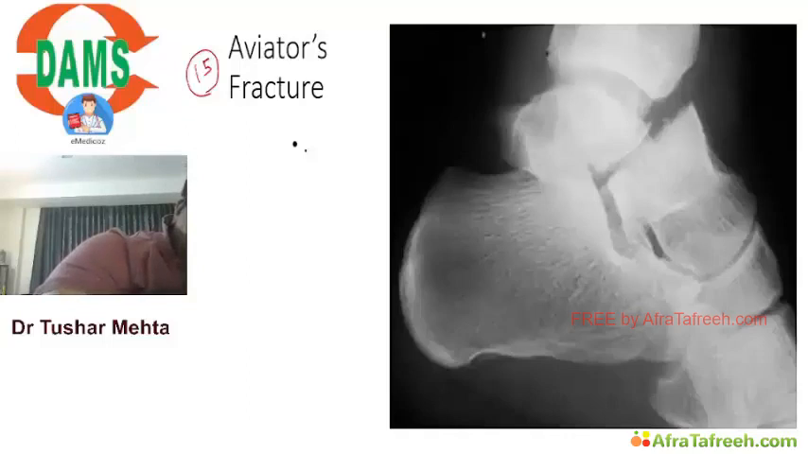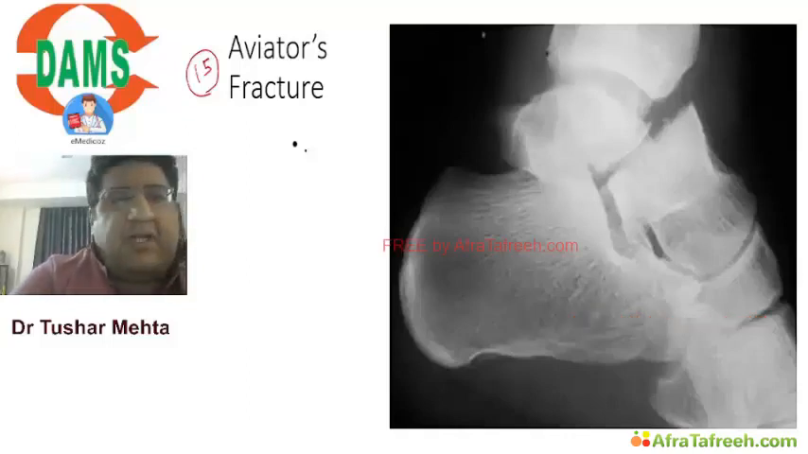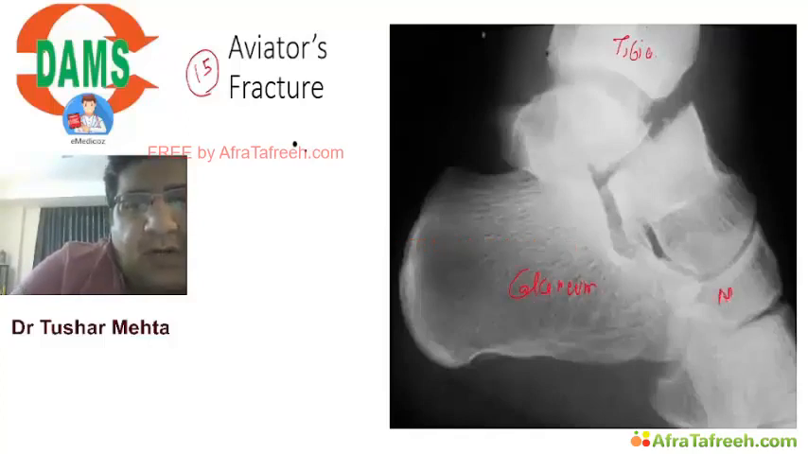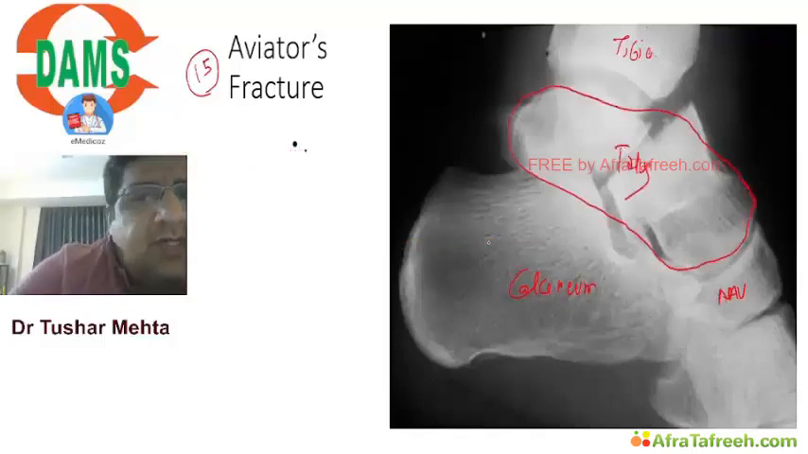5 minutes. So now let's talk about aviator's fracture. Now in aviator's fracture, listen to me. Here you are looking at this bone called tibia. Here you are looking at a bone called calcaneum. Here you are looking at a bone called navicular, and there is this bone called talus.